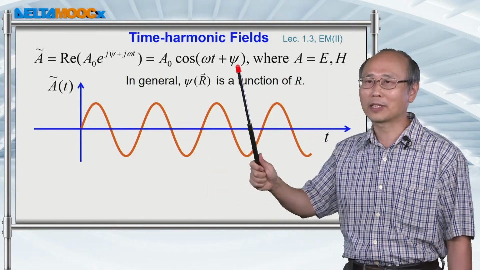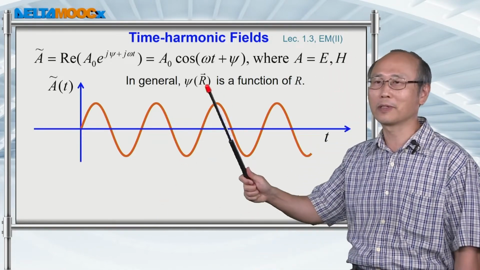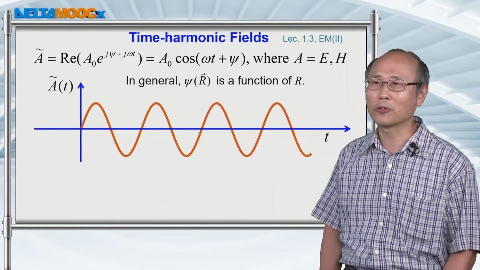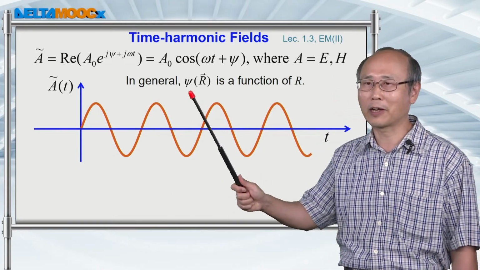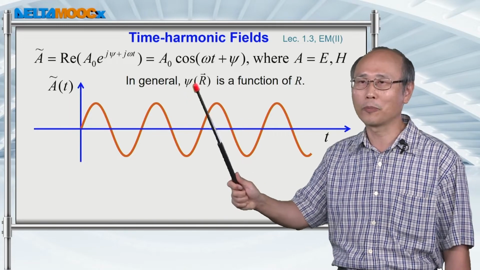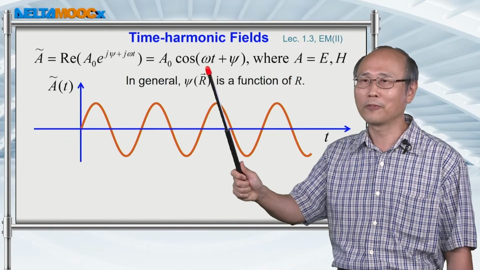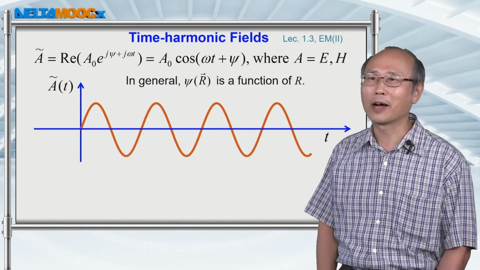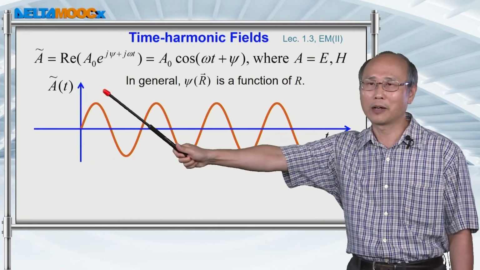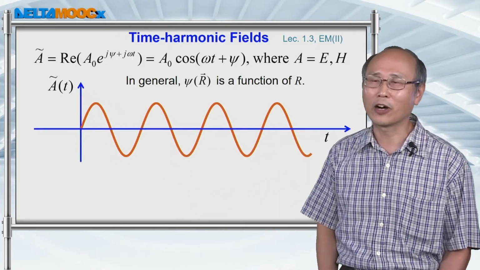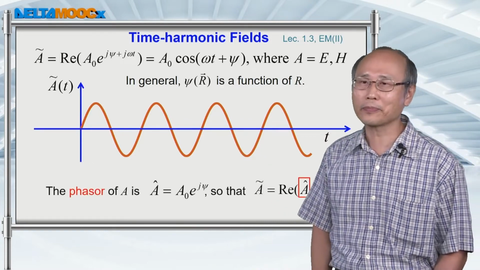And this psi here, in general, is a function of position r, because the wave will propagate over some distance. So for sure the signal will be a function of time and also position. But for the temporal variable, it just tells you that the field will change over time with a sinusoidal variation.